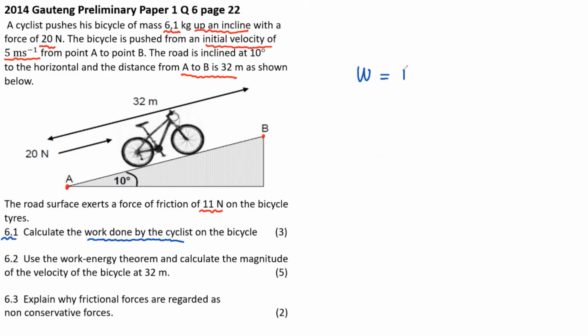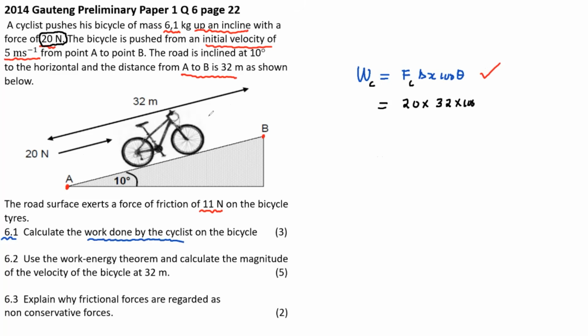Work as a formula is F delta X cos theta. You're given a mark for writing the formula. So we're looking for the work done by the cyclist. Let's get the force of the cyclist. The force of the cyclist is 20 newtons. So that's 20. How far did the bicycle go? Delta X is 32. Then I need to have my cos.